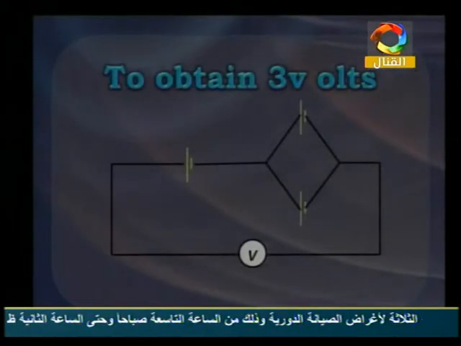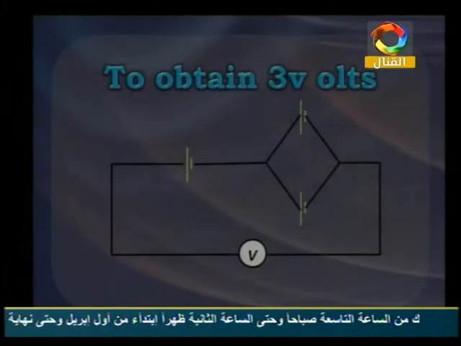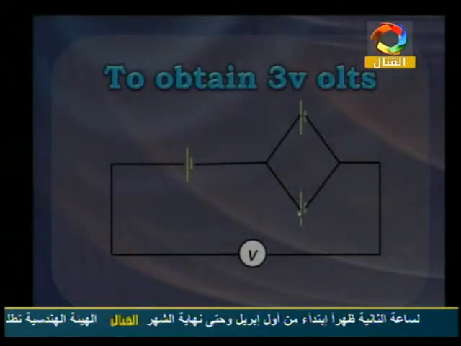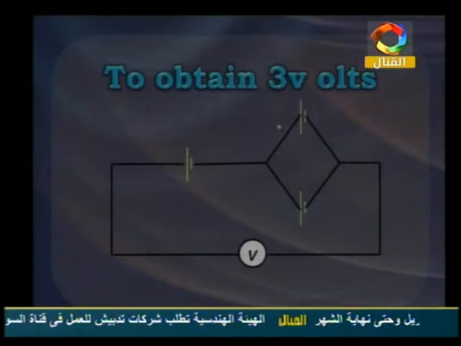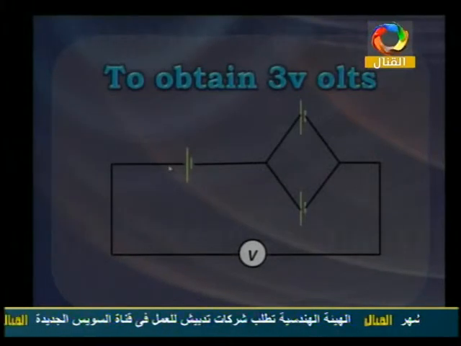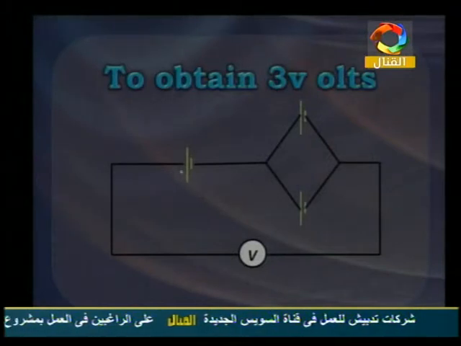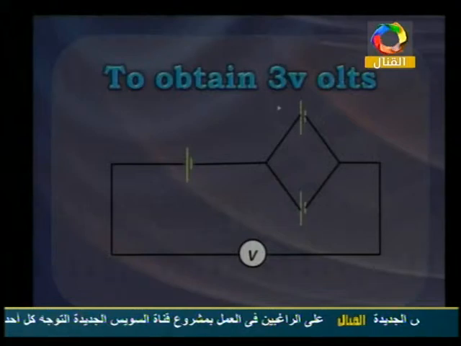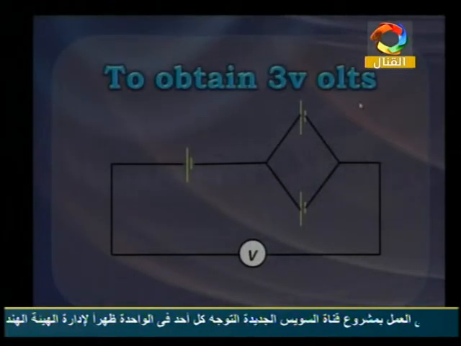After that, for the last part of this one, we have to obtain 3 volts. It's very easy to know. We have 3 volts here. We have the first one here: 1.5 and 1.5 in parallel connection to make one battery produce 1.5 volts. But here we have another cell that contains 1.5 volts connected in series with this parallel connection to make what? To make this voltage that contains 3 volts here.